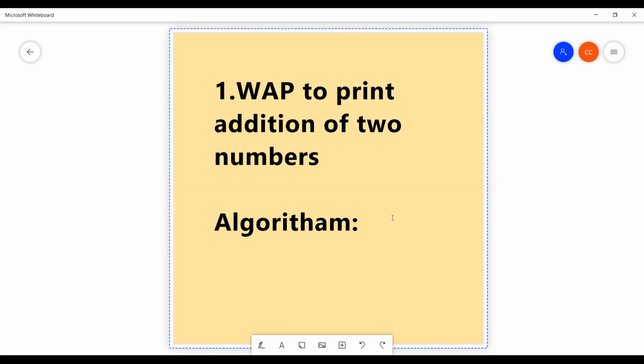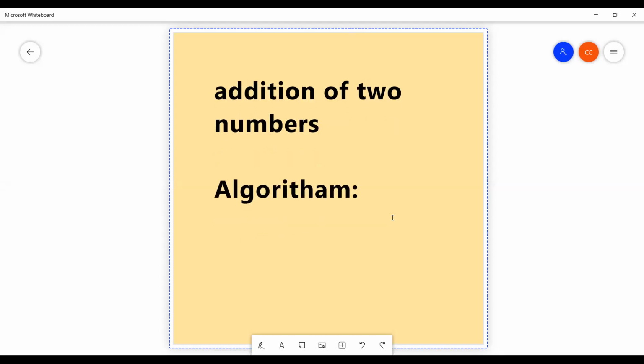A step-by-step procedure is called an algorithm. So, step number 1. If you want to write an algorithm for any problem, step number 1 is always start or begin. The last step is always stop.